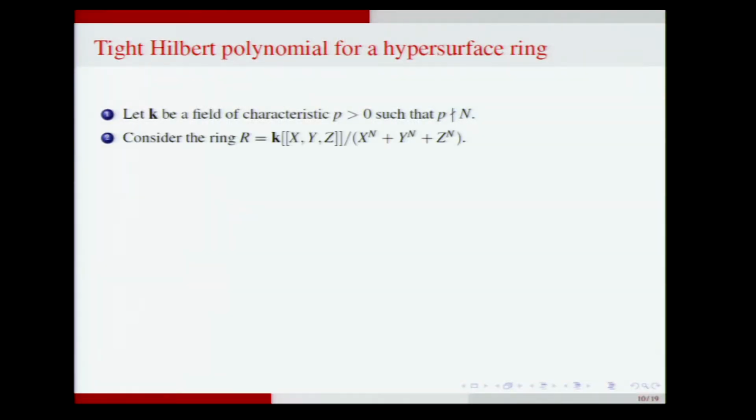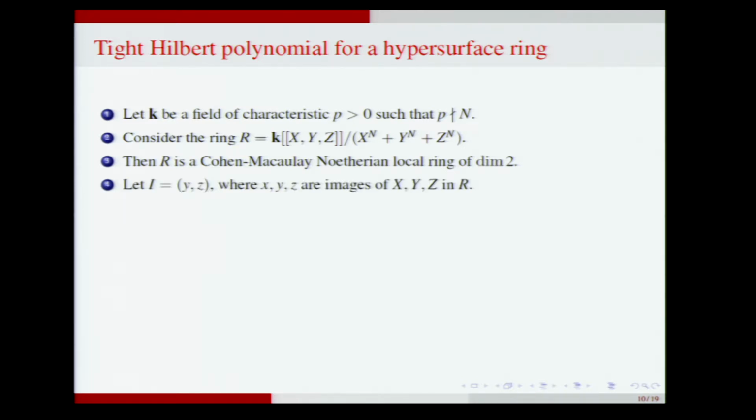And we took the following ring. Take a power series ring over a field of positive characteristic and look at the equation x^n + y^n + z^n, where p doesn't divide n. This is a Gorenstein ring of dimension 2, and take the ideal generated by y and z, which is a system of parameters in this two-dimensional Gorenstein ring. Then we calculated the tight closure of all powers. It happens to be I^k added with the (k+1)-th power of the maximal ideal. And we also show that the tight reduction number is 2 less than the degree of the hypersurface.